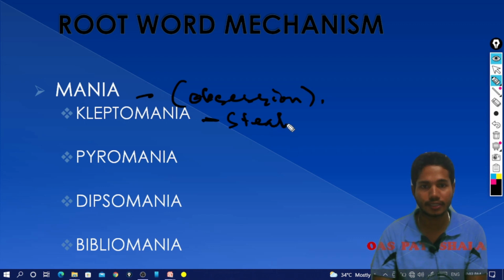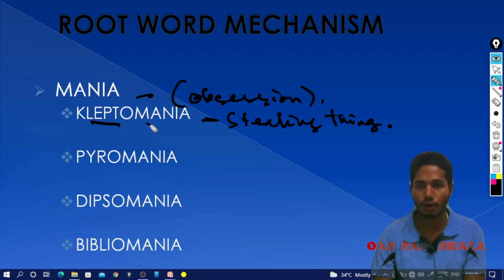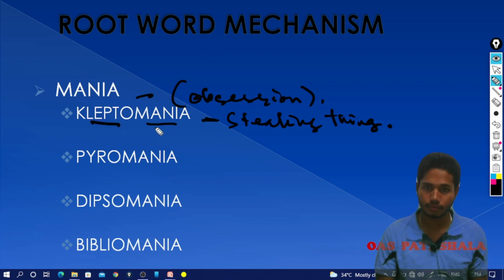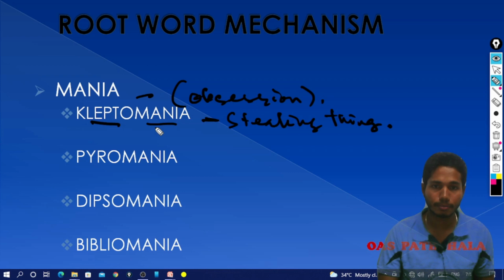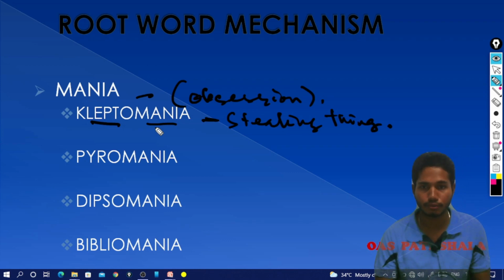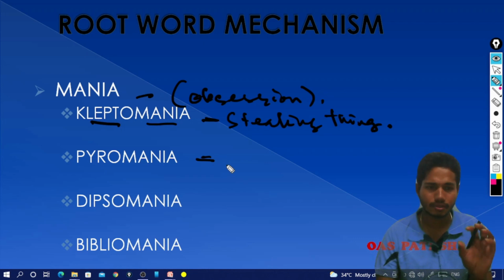Klepto means to steal something, and mania means obsession. If you use these words together, the meaning comes out as an obsession with stealing things. The second word is pyromania.